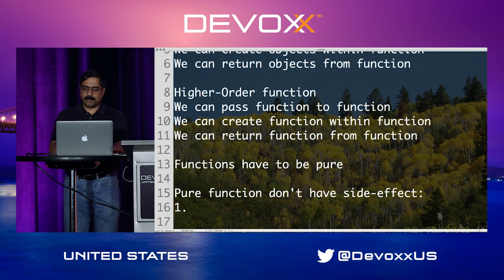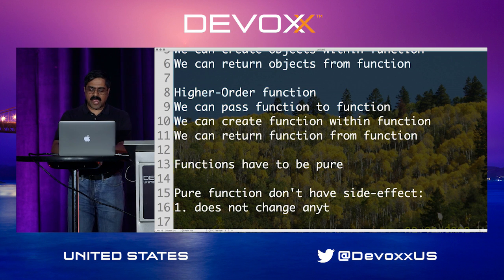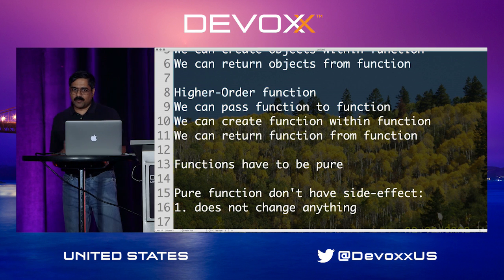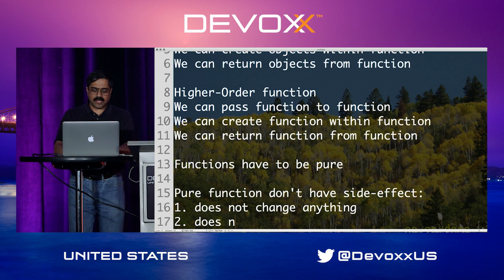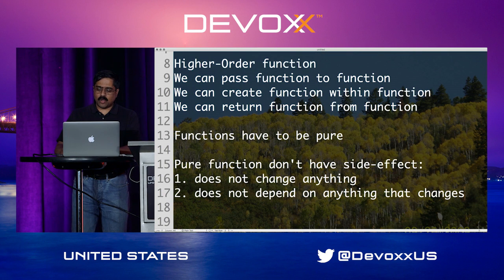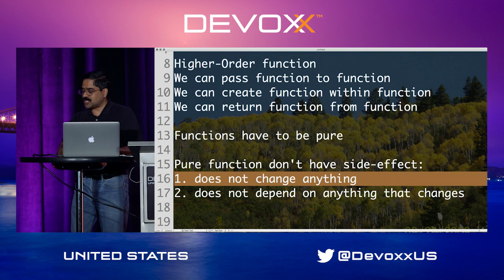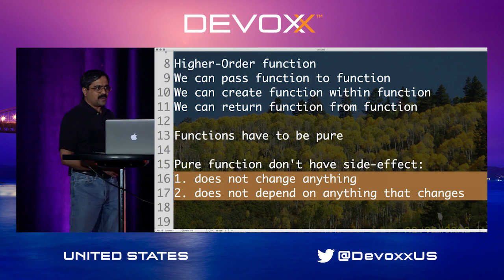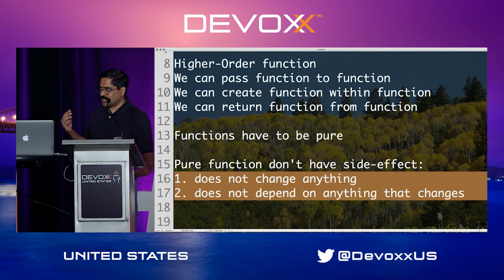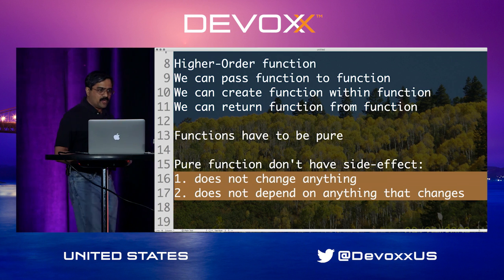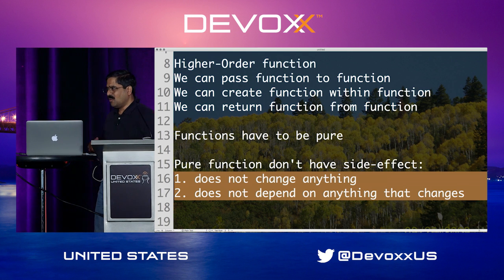The first thing is a pure function does not change anything. So we can all relate to that. Of course, if a function is modifying something, well, that's not pure. But there is an important rule here: it does not depend on anything that changes as well. So in other words, a pure function should not make any changes, but it shouldn't depend on anything that changes as well. Well, the first rule, I think, is pretty clear to most of us. It's quite obvious you don't want to mess with data. You don't want to change shared data. That's obvious. But if I say that a pure function should not depend on anything that changes, we're like, why?